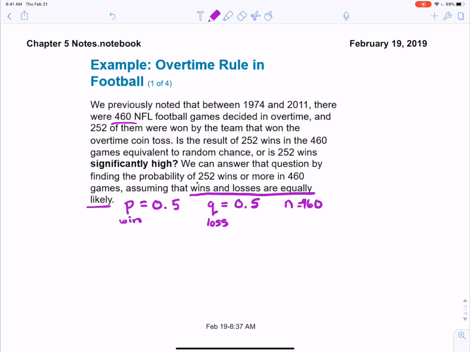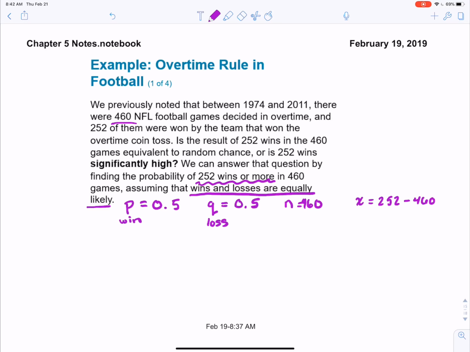Our X is where it gets a little weird. We want that 252 wins or more, because remember that the significantly high definition is that it's 0.05 or higher. If it's less than our 0.05, it's significantly high. So that means our X is really all of the numbers 252 up to and including 460.